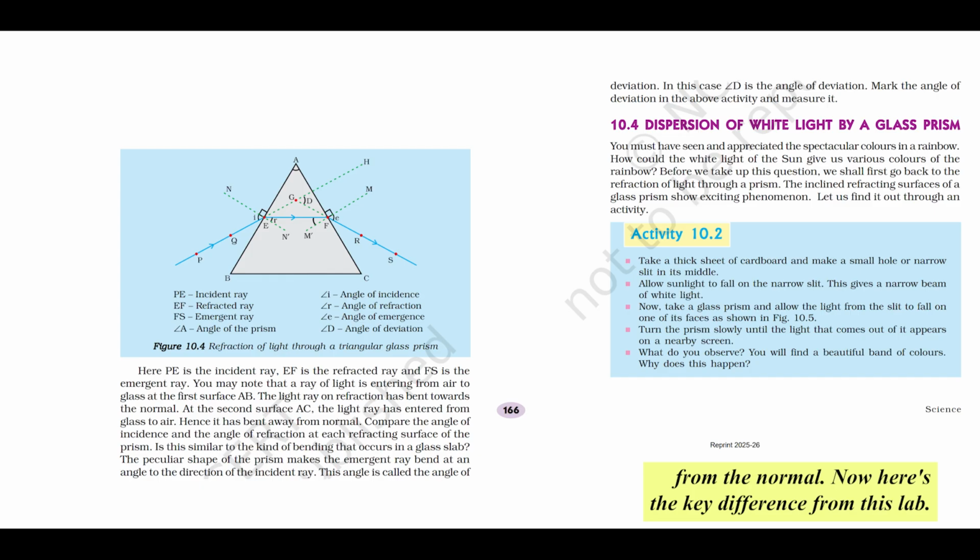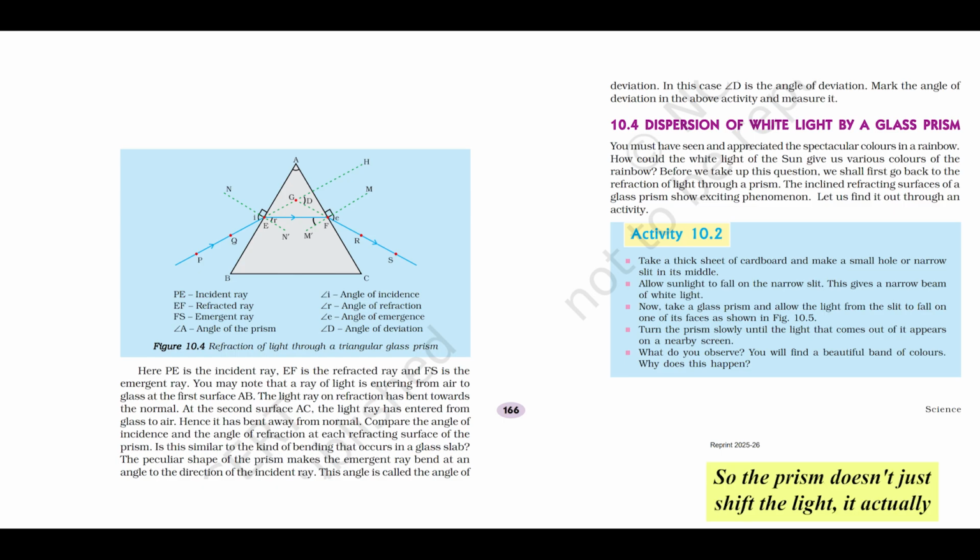Now here's the key difference from the slab. Because the 2 refracting surfaces, AB and AC, are inclined, the emergent ray, FS, is not parallel to the incident ray, PE. Instead, the emergent ray is bent at a specific angle relative to the original direction of the incident ray. This significant angle is super important in optics. It's called the angle of deviation, AD. It's specifically the angle between the incident ray's original path, if it had gone straight, and the final path of the emergent ray. This predictable bending and deviation make prisms incredibly useful in optical instruments.